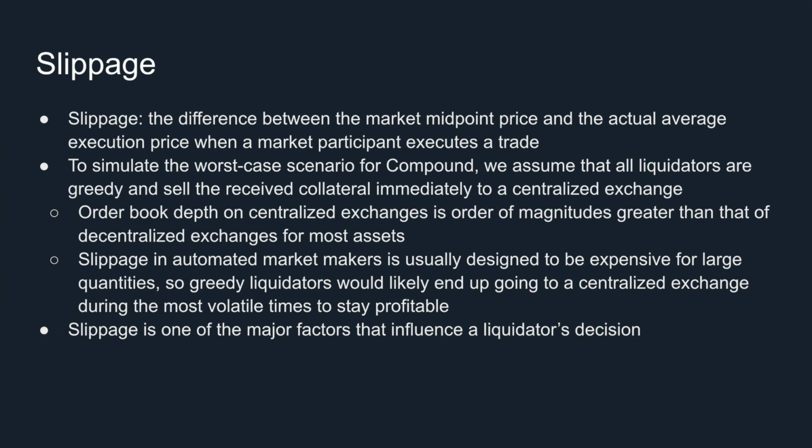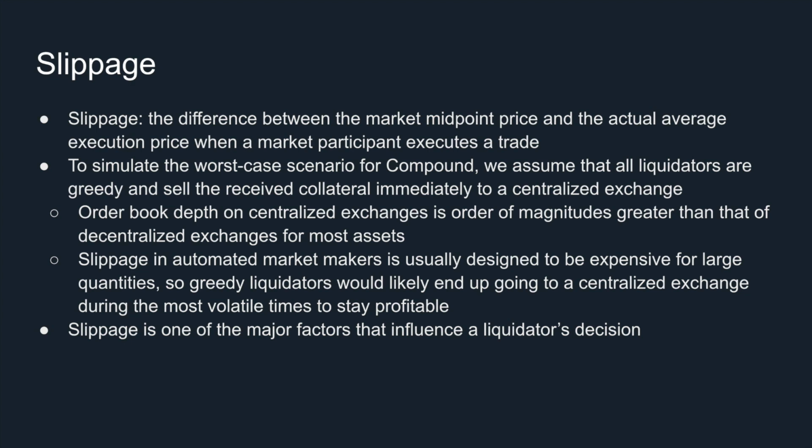Slippage is the difference between the market's minimum price and the actual average execution price when the market's participants execute a trade. To simulate the worst-case scenario for Compound, we assume that all liquidators are greedy and sell the received collateral immediately to a centralized exchange. The reason for selling the collateral to a centralized exchange is twofold. Order book depth on centralized exchanges is orders of magnitude greater than that of decentralized exchanges for most assets.